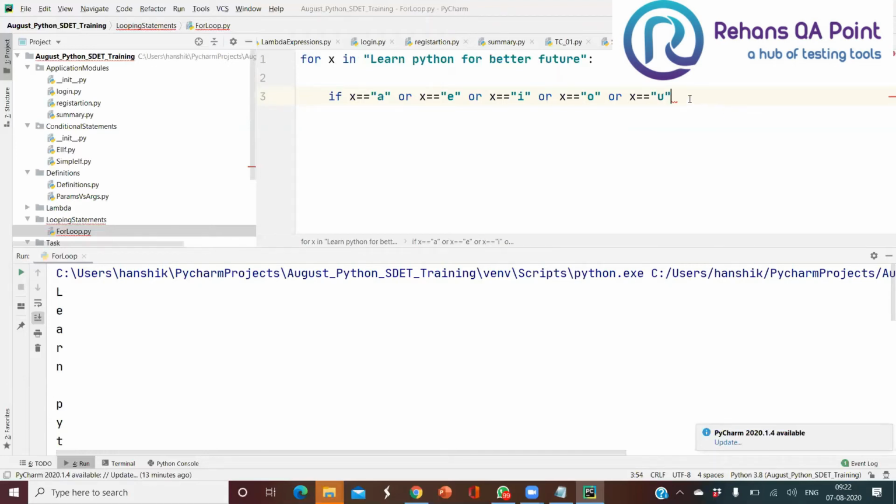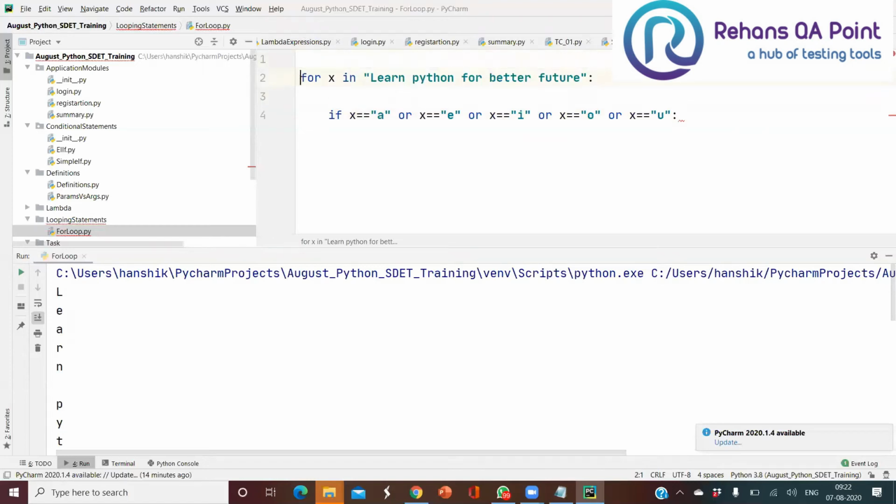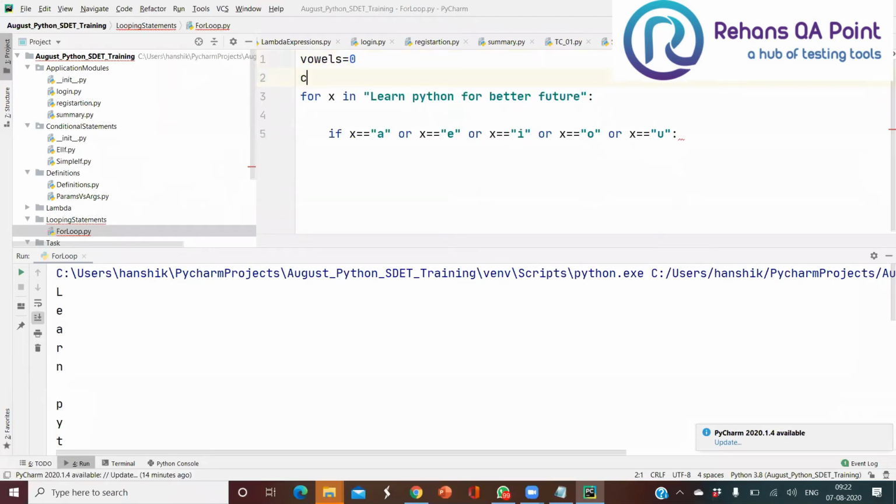Now here I don't know how many vowels I have, so I'm going to give vowels equal to 0. Initially I'm mentioning vowels equal to 0, consonants equal to 0. I don't know how many vowels or consonants I have.